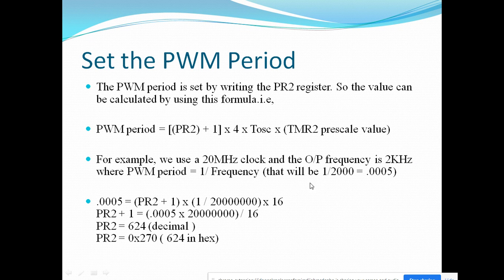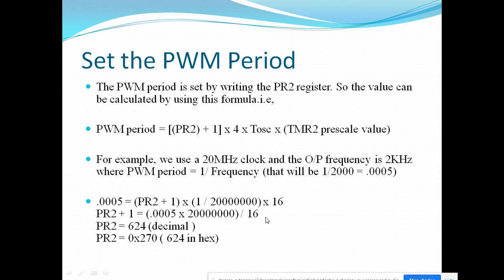Then the period will be 0.0005 seconds. So you can see we need to generate a 0.5 millisecond period for 2 kilohertz frequency. We will put this 0.5 millisecond period into this formula to calculate the period register value.